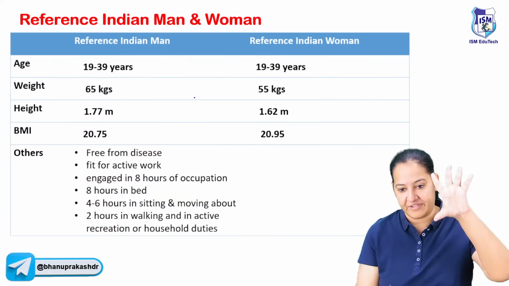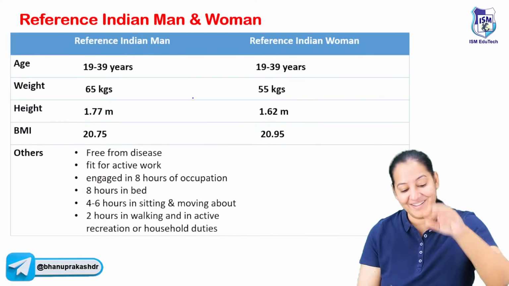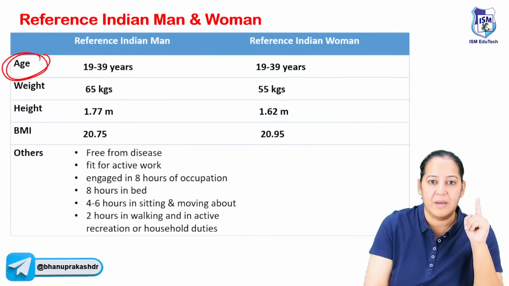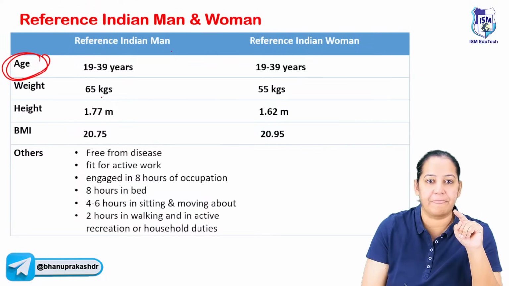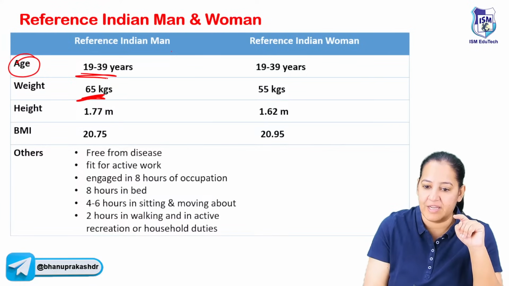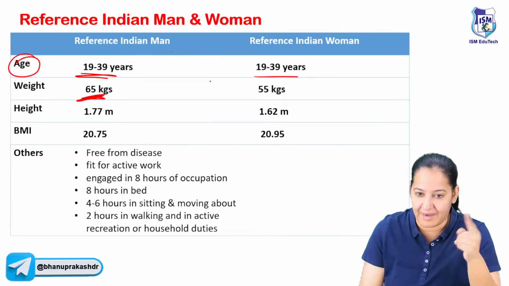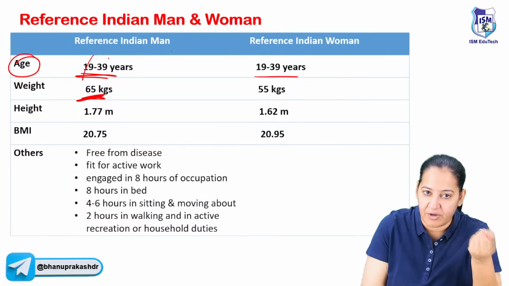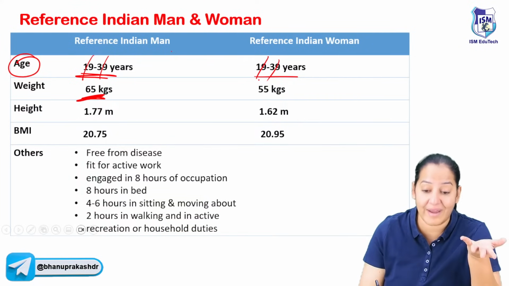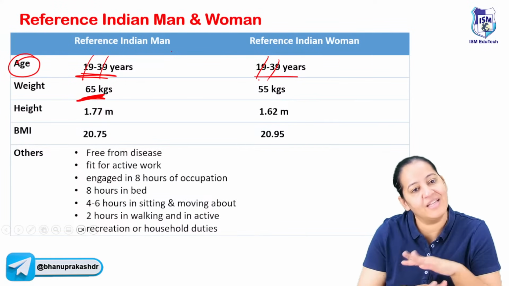There are 5 criteria. You have to learn the 5 criteria. Currently the question is based on weight. Age is the same in both of them. It is 20 to 40. You can learn 20 to 40, or minus 1, 19 to 39. You can learn the easy way, 20 to 40. So age is the same in both of them.